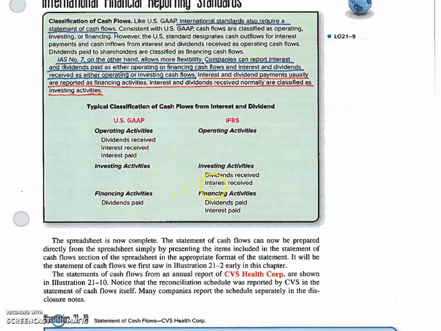Under international GAAP, it's an investing activity. With interest paid under US GAAP, that's an operating activity. Under international GAAP, it is a financing activity. Now, international GAAP does give companies the option to follow the same treatment as US GAAP here, but hardly any companies do.